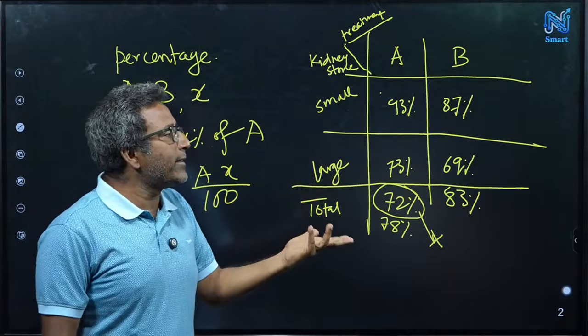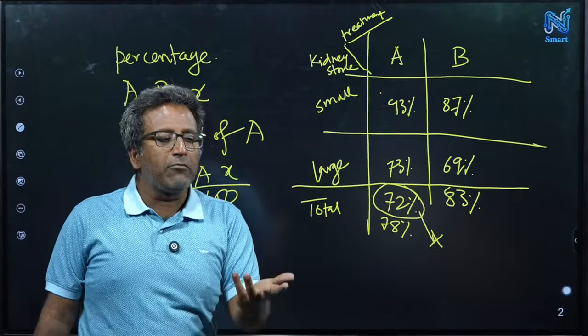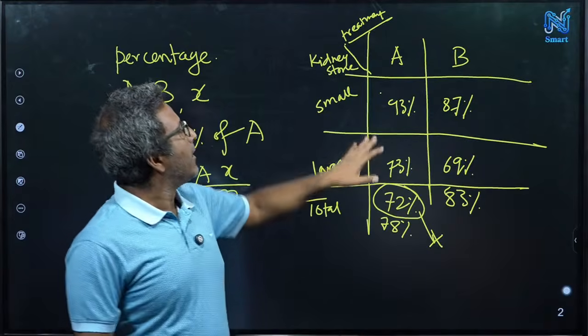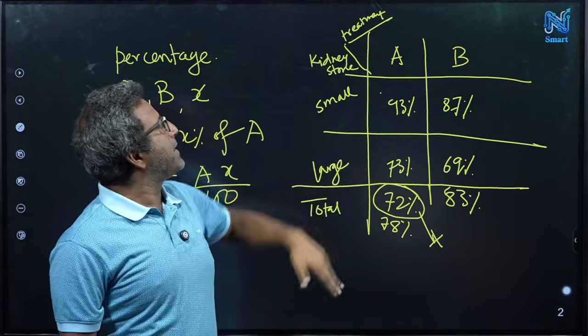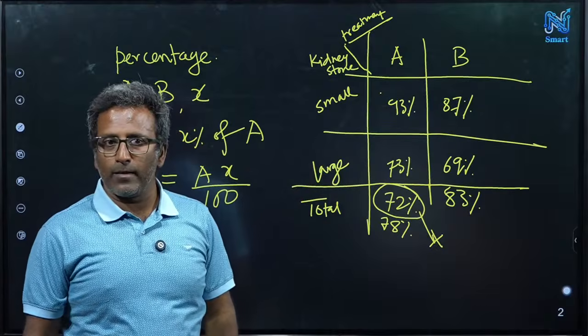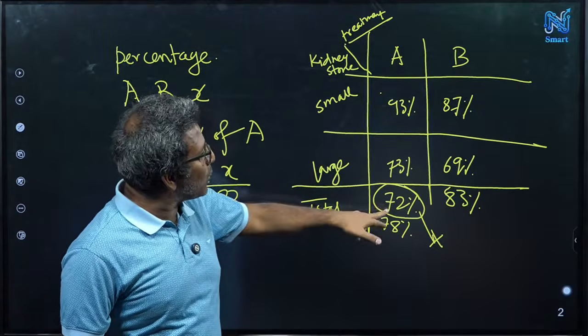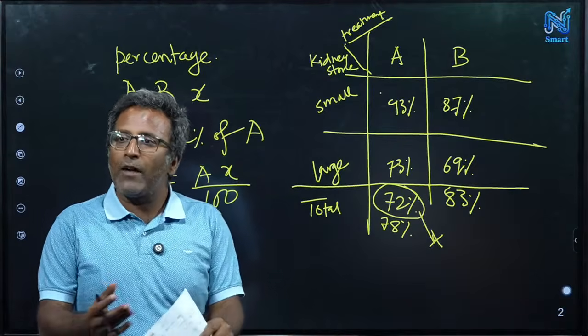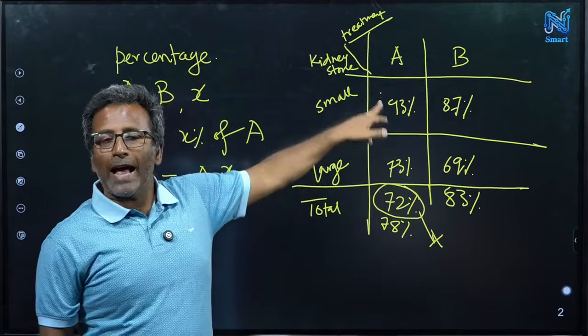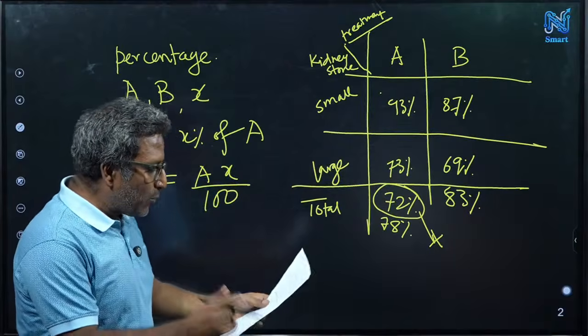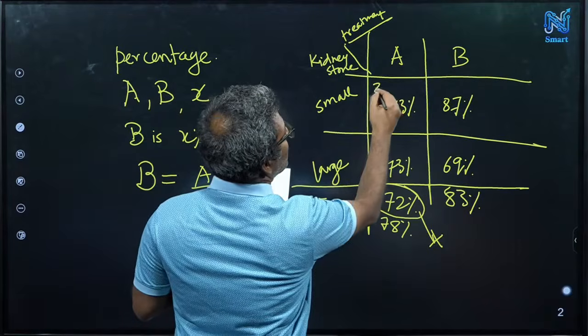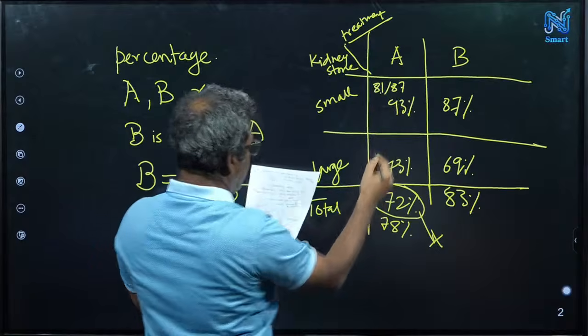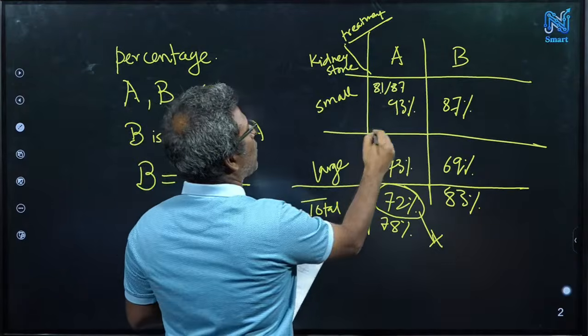So 0.93 is the fraction of people who got well after treatment A, and 0.73 is the fraction who got well. And this one is a total fraction, and that will be a weighted average of these two. It has to be a weighted average. In particular, the actual values are 81 out of 87 here, and 192 over 263.